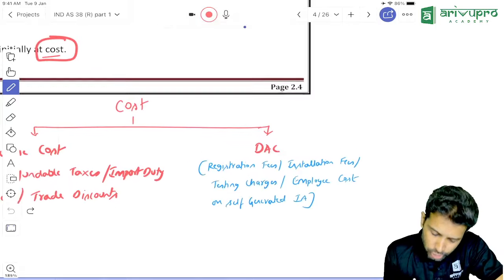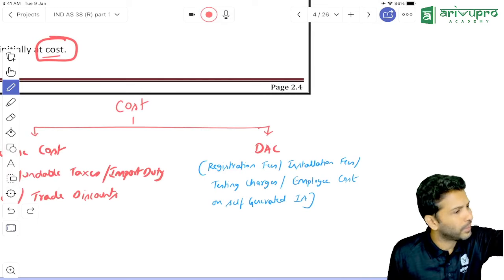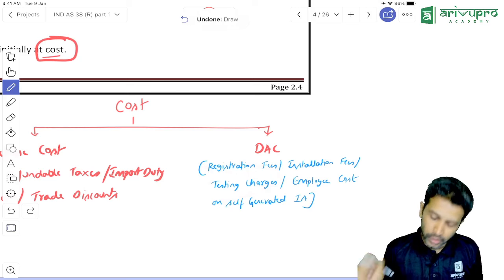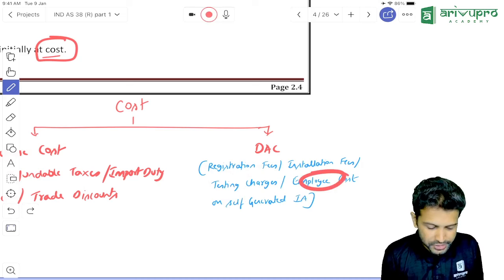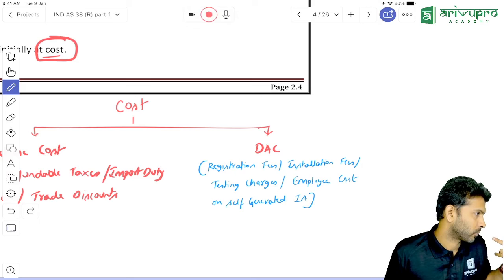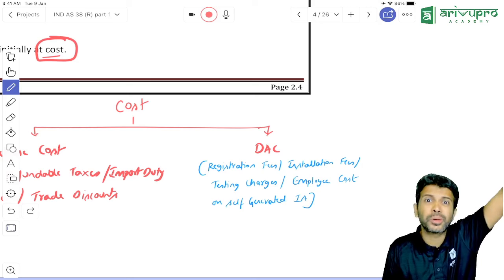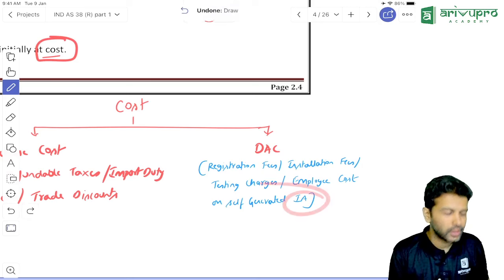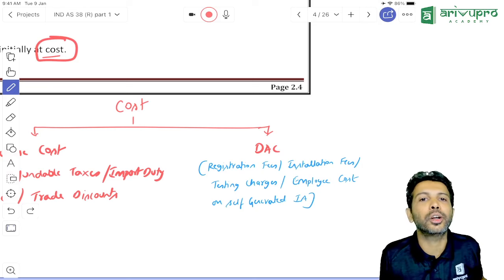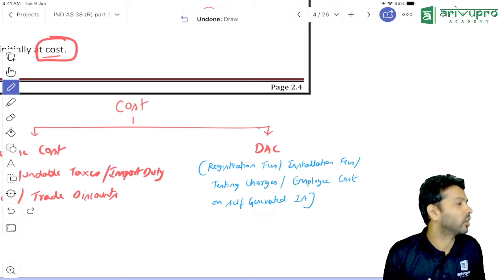Could be even testing charges also. Because sometimes when you have software, you won't use it straight away, you may first test it. So even testing charges, if you have, are also an example of DAC. Employee cost on self-generated intangible asset. Suppose you are not buying software, you are developing your own software. Who will develop the software for the company? Employees. That means that employee cost, will you transfer it to P&L? No. You will add it to the cost of the intangible asset. Because unless that employee works, can you bring this intangible asset into usable condition? No. To bring the intangible asset into usable condition, we need this employee cost. That's the reason we add.